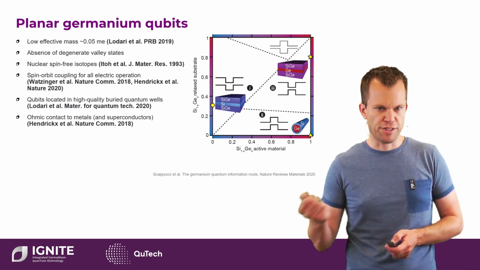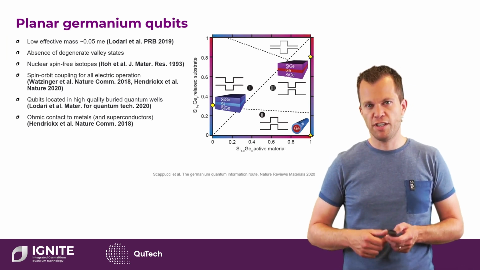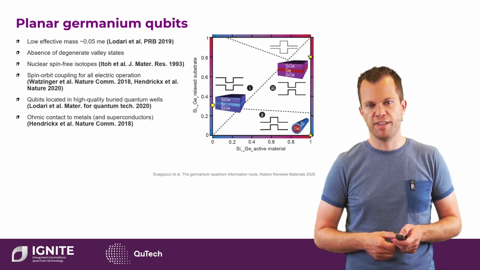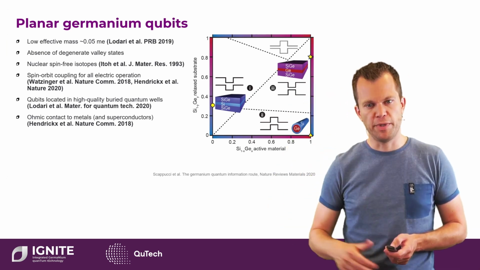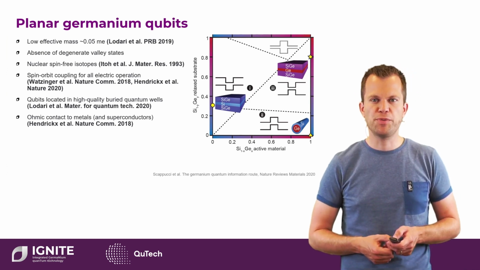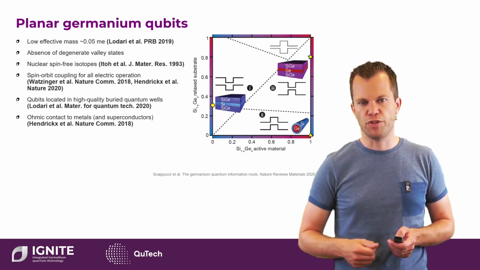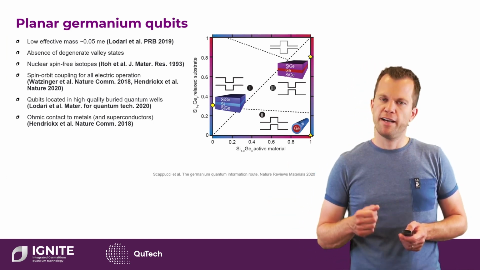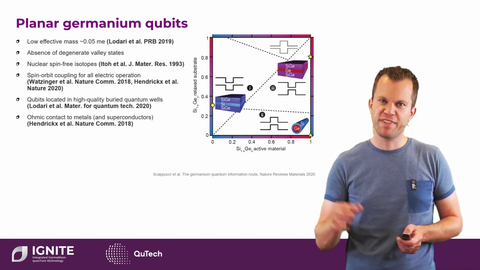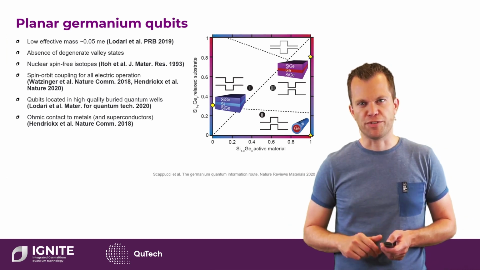First of all, there's a low effective mass. There's absence of degenerate valley states, meaning that the excited states of our qubit can be rather large, limited by the orbital splitting, which can be millielectron volts or larger. Nuclear spin-free isotopes. There's spin-orbit interaction for all-electrical qubit control. The qubits are located in high-quality buried quantum wells. And finally, one can also make an atomic contact to metals.